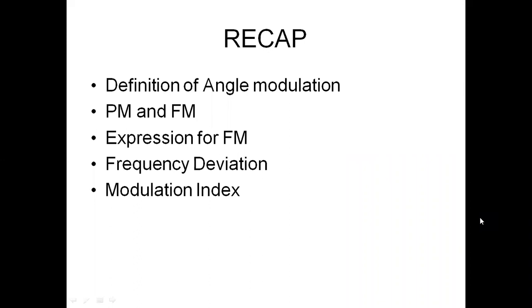In the last class, we studied the definition of angle modulation. Angle modulation is the process in which the angle of the carrier wave is varied according to the instantaneous amplitude of the message signal. In this method, the amplitude of the carrier wave is maintained constant.